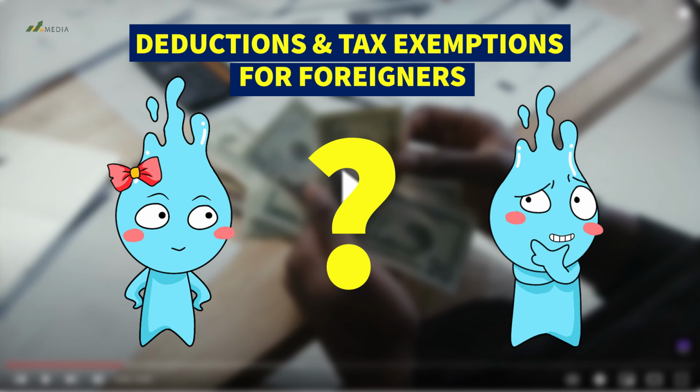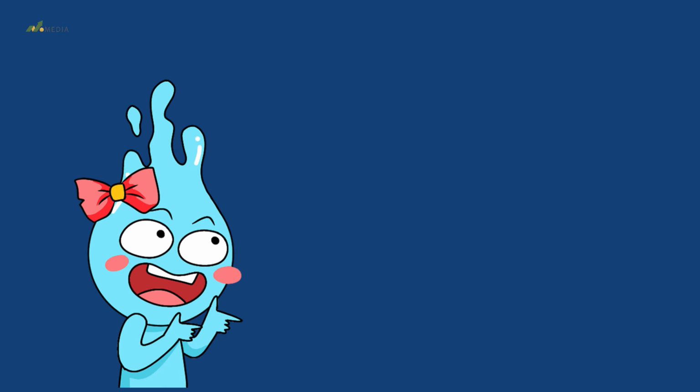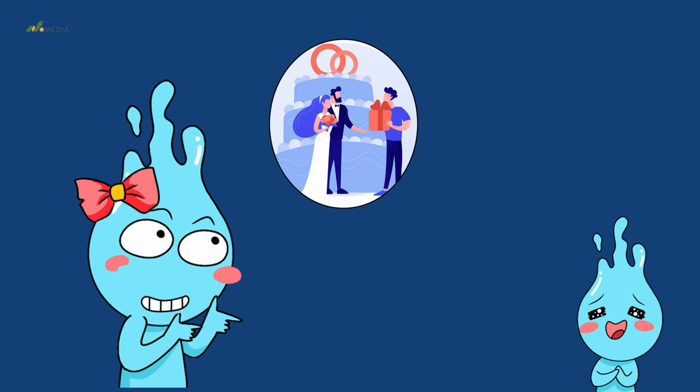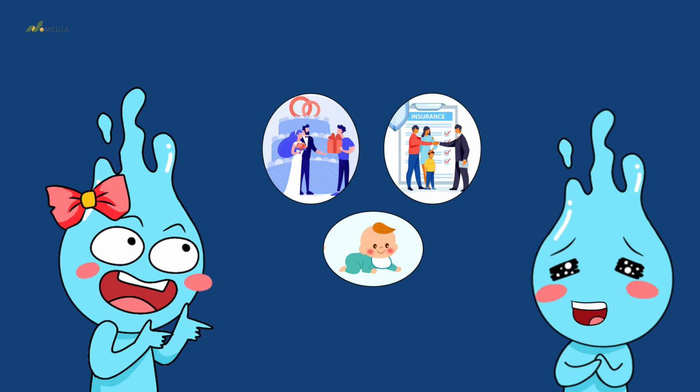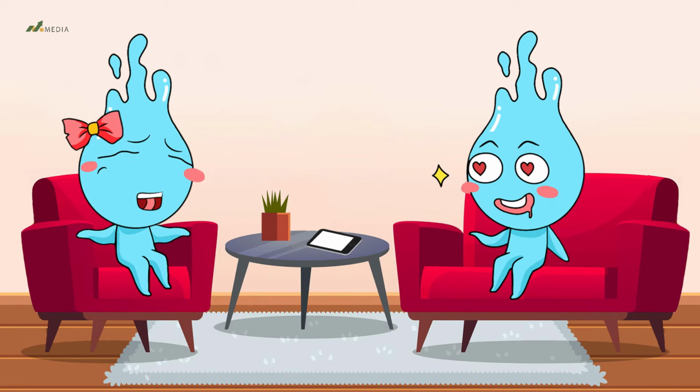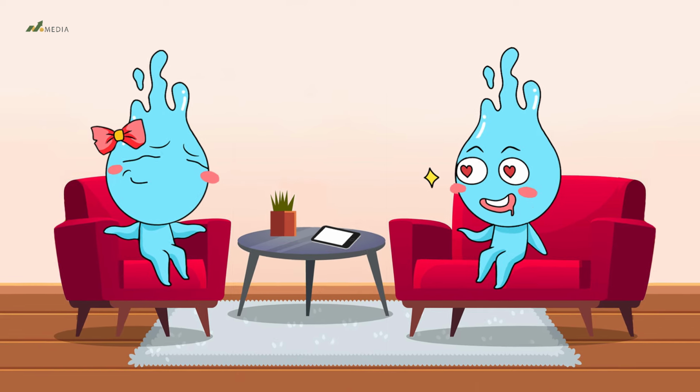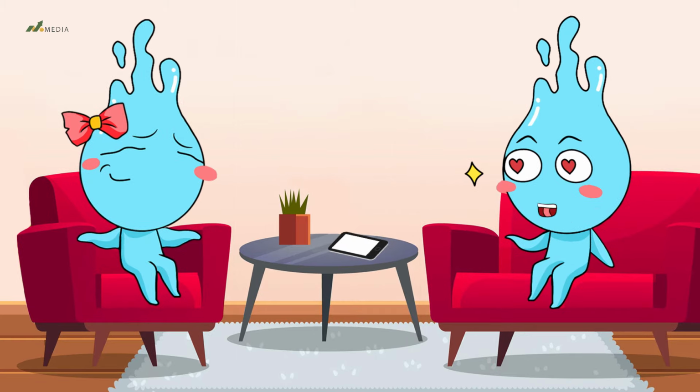Do foreigners also have deductions and tax exemptions in Vietnam, Lem? Of course, for example, bonuses for weddings, health insurance premiums, or deductions for family, personal, and child-related tax benefits. In general, the more deductions, the less tax to pay. Oh, our government is fantastic, creating favorable conditions for workers. Exactly, that's all. Once you've identified the details in Step 2, then it's on to Step 3 to calculate the tax owed. Hey, Lem is top-notch.